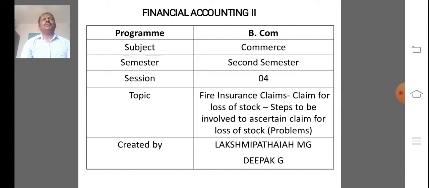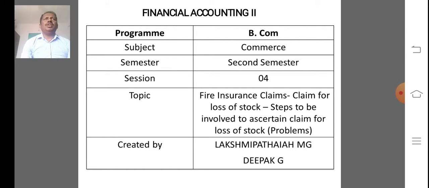Another situation is when the stock is underinsured, that is the main one. In this situation, it includes two headings. If the entire stock is destroyed, the policy amount would be the amount of claim.